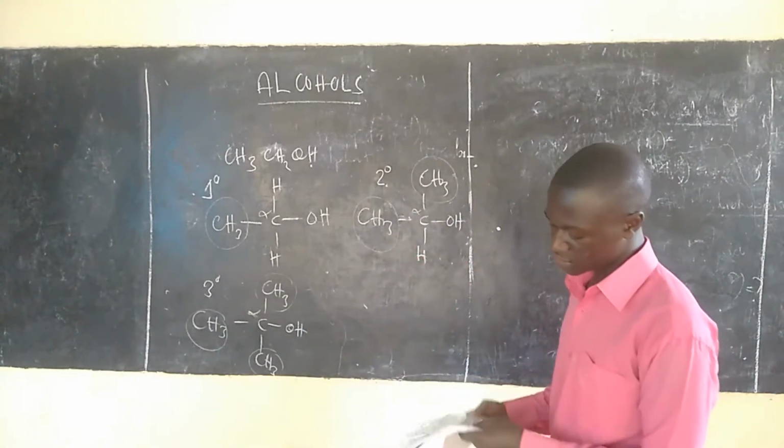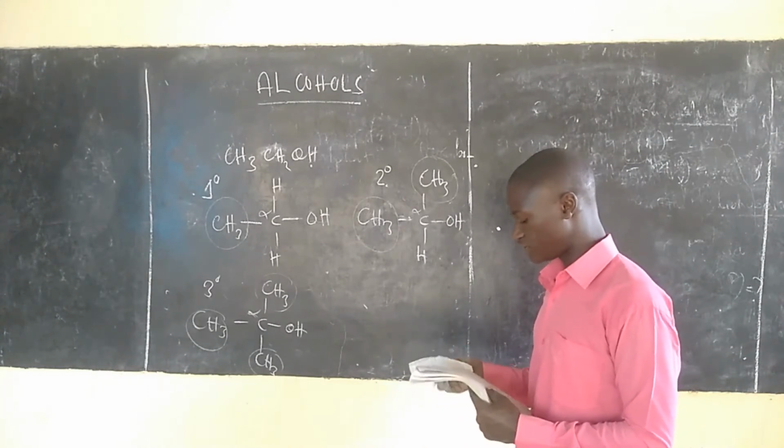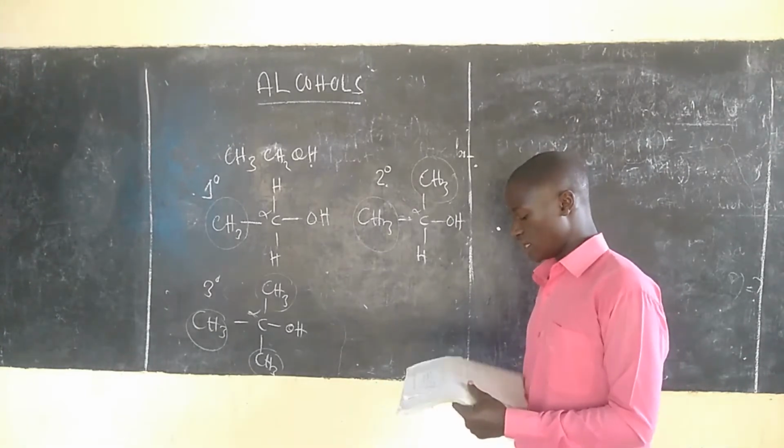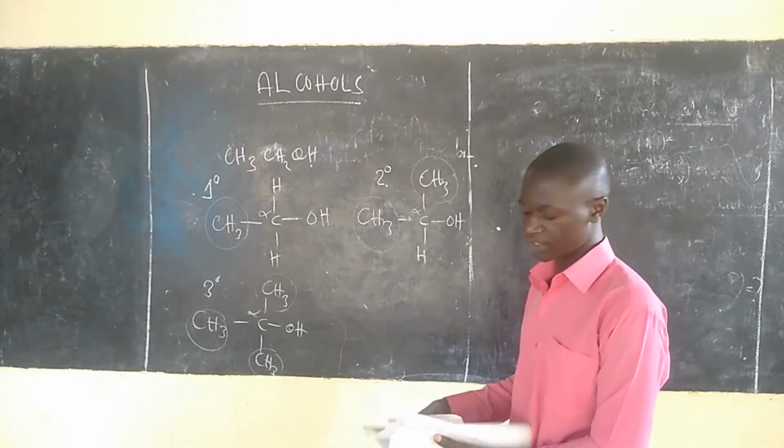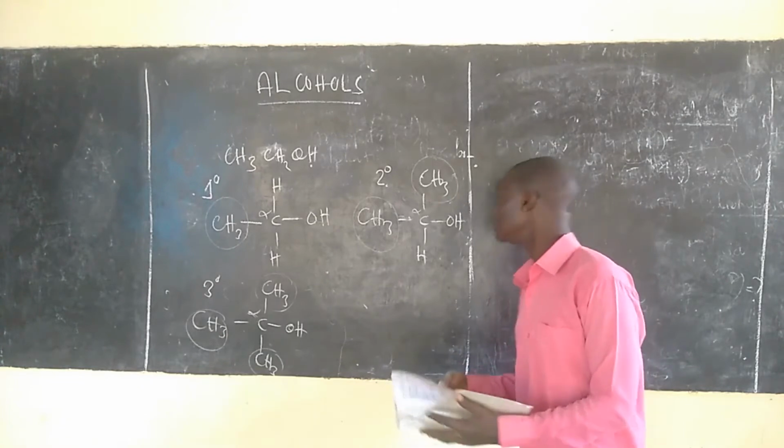From there, manake tutakuwa tuna secondary alcohol, ambayo secondary alcohol, these are alcohol compounds which have 2 alkyl groups attached in the alpha carbon. Kwa manake secondary alcohol.